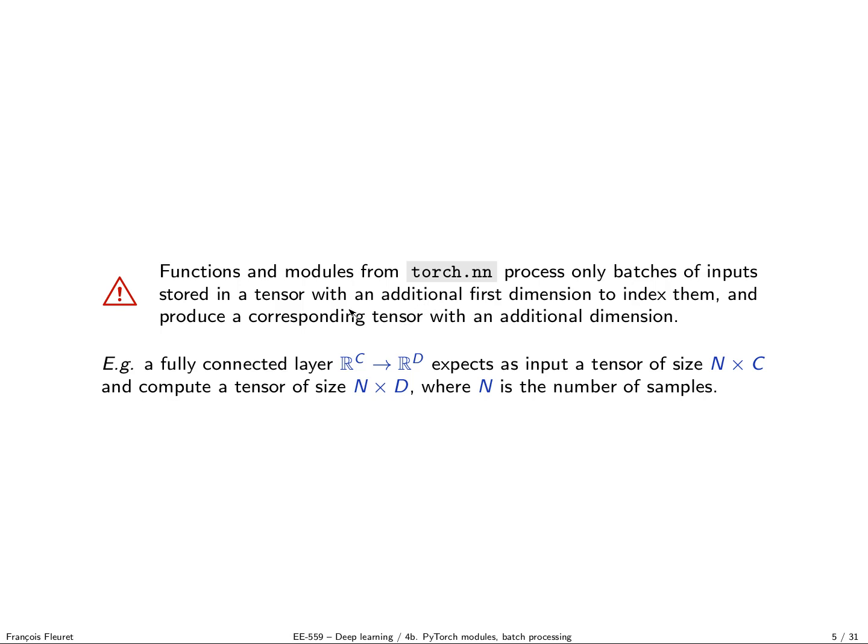For instance, if we build a fully connected layer that processes vectors of dimension C and produces vectors of dimension D, such a layer would expect as input not a vector of dimension C, but a 2D tensor n times C, where n is the number of samples and C is the dimension of those samples. So those are raw vectors. And it would produce a tensor similarly of 2 dimensions, where you have n rows corresponding to the n input rows, and the dimension would be the output dimension.